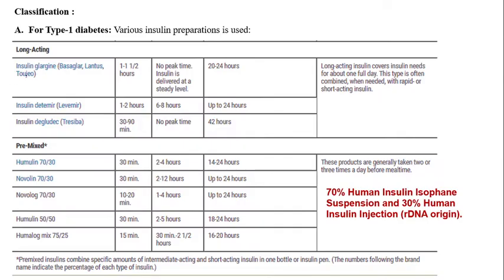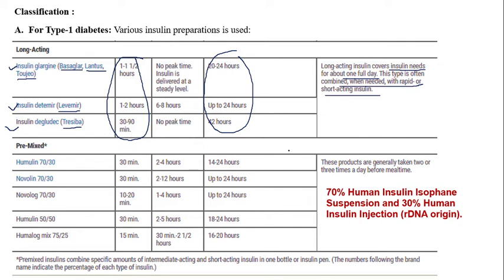Now long acting insulins. Various examples are insulin glargine, where Basaglar, Lantus, and Toujeo are example brand names; insulin detemir, where Levemir is the example; and insulin degludec, where Tresiba is the example. Their effect is generally observed within 1 to 2 hours, and lasts 20 to 42 hours respectively. Long acting insulin covers the insulin needs for about one full day, and this type of insulin is often combined with rapid as well as short acting insulin.